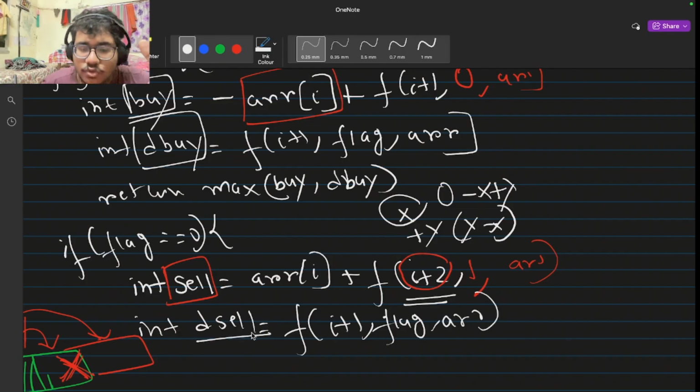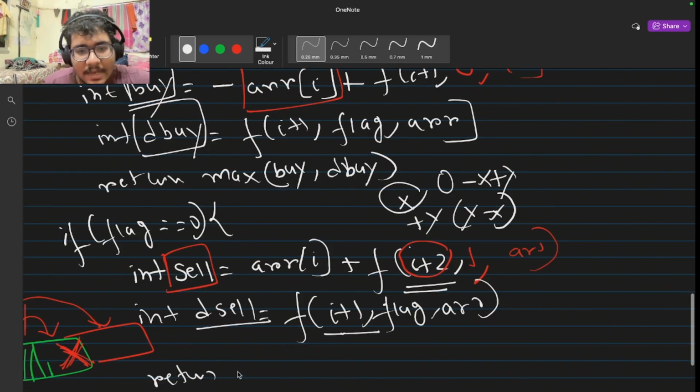So if I do not choose to sell, I will just call a recursive function and move the position to plus 1 only. This time it won't be plus 2 because I am not selling. The cooldown condition only applies when I am going to sell, right? And after that, I will just return the maximum of sell or do not sell.